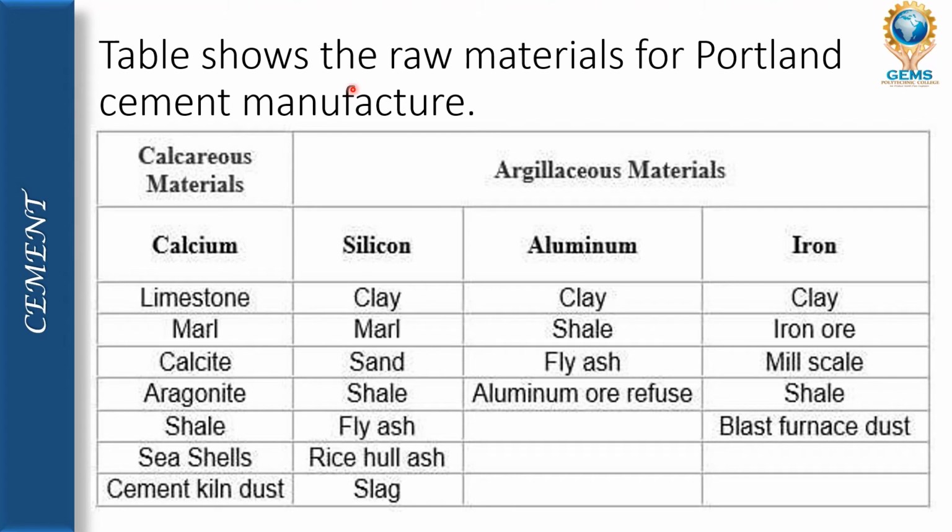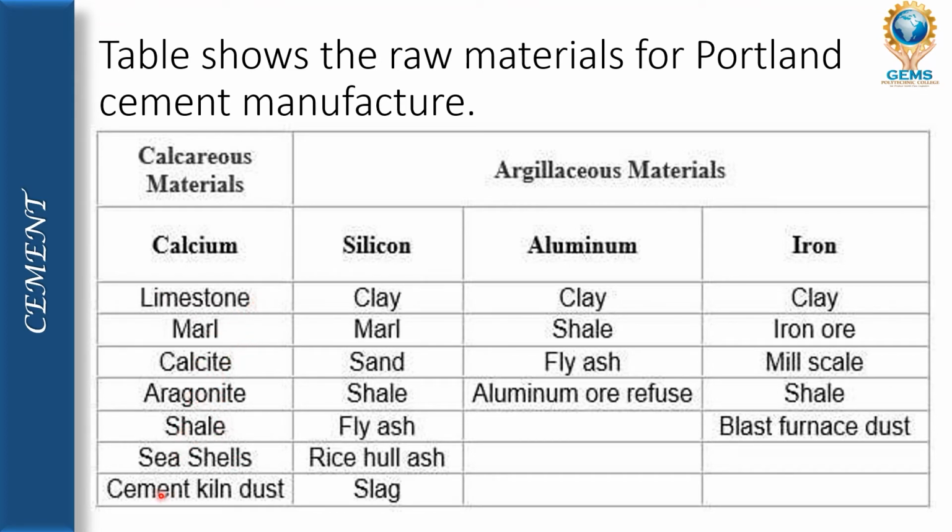This table shows the raw materials for Portland cement manufacture. For Portland cement manufacture, we use calcareous material and argillaceous material, which are rich in oxides of calcium, silicon, aluminum, and iron. The raw materials which are rich in the oxides of calcium are limestone, marl, calcite, aragonite, shale,